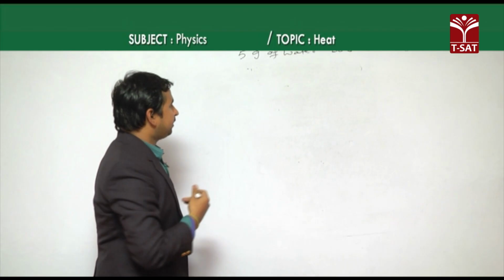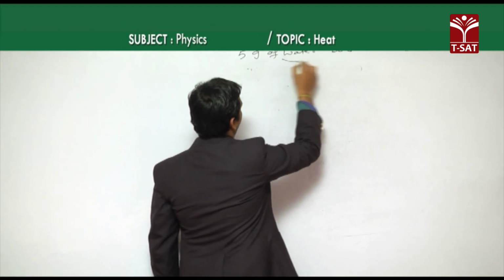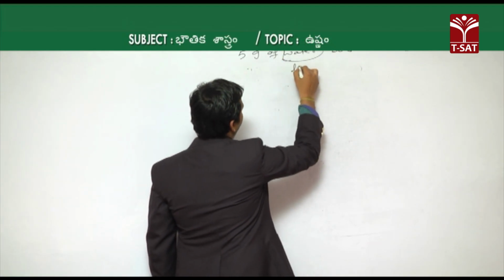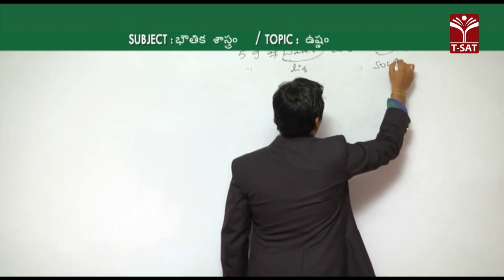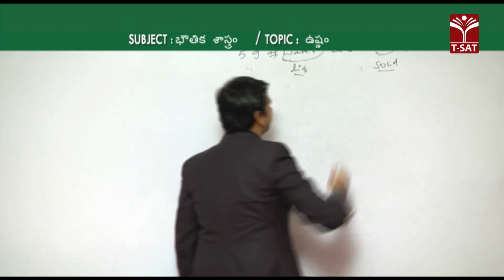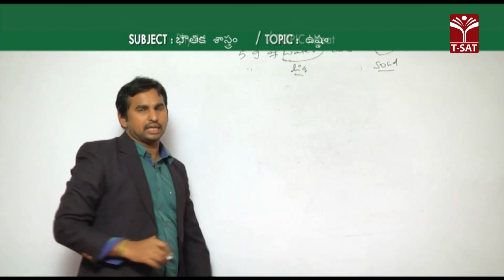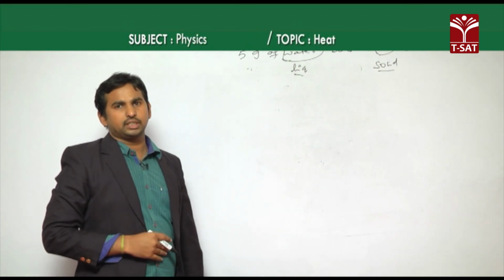But if you see here, there is a change of state, because water is in the liquid phase whereas ice is in the solid phase. This conversion of liquid to solid, that only we call freezing.